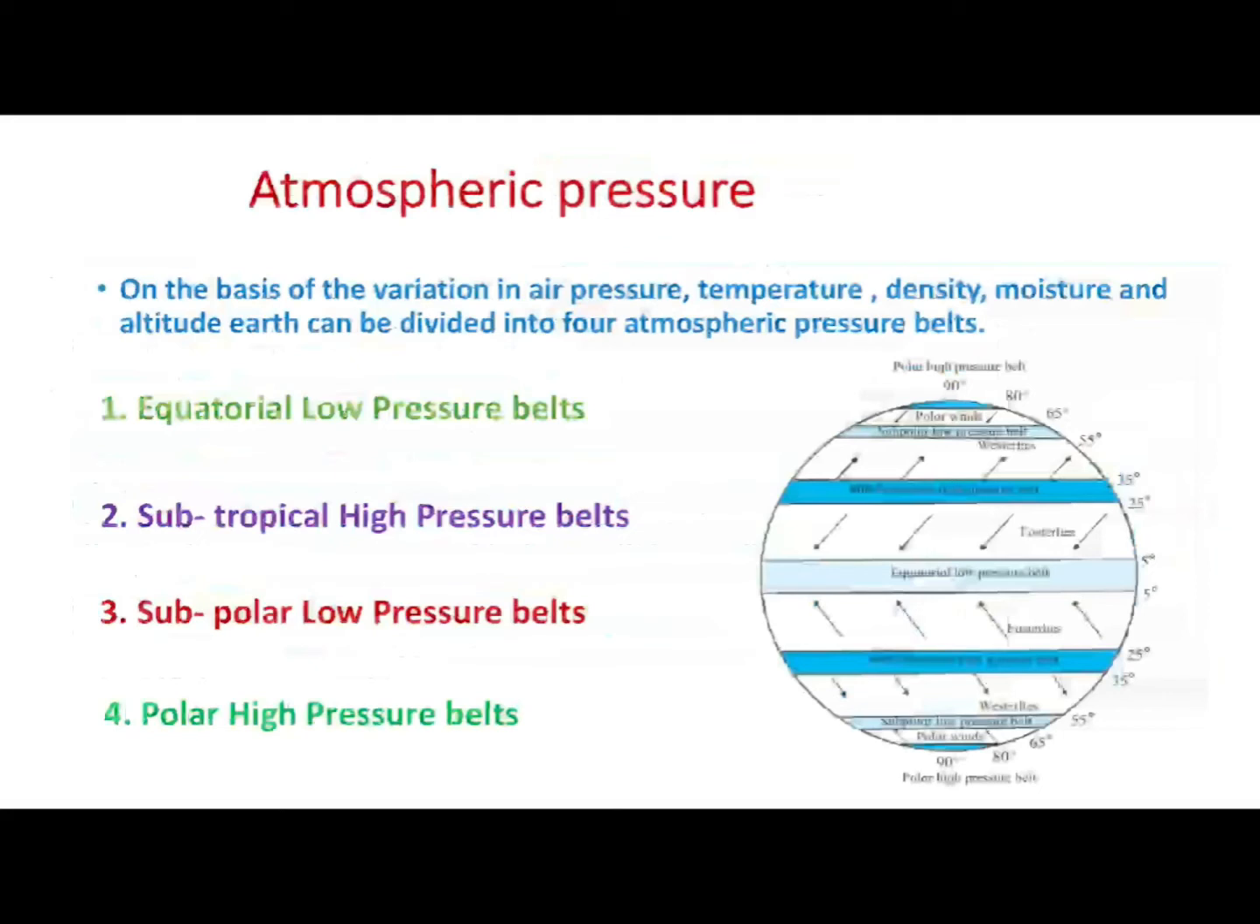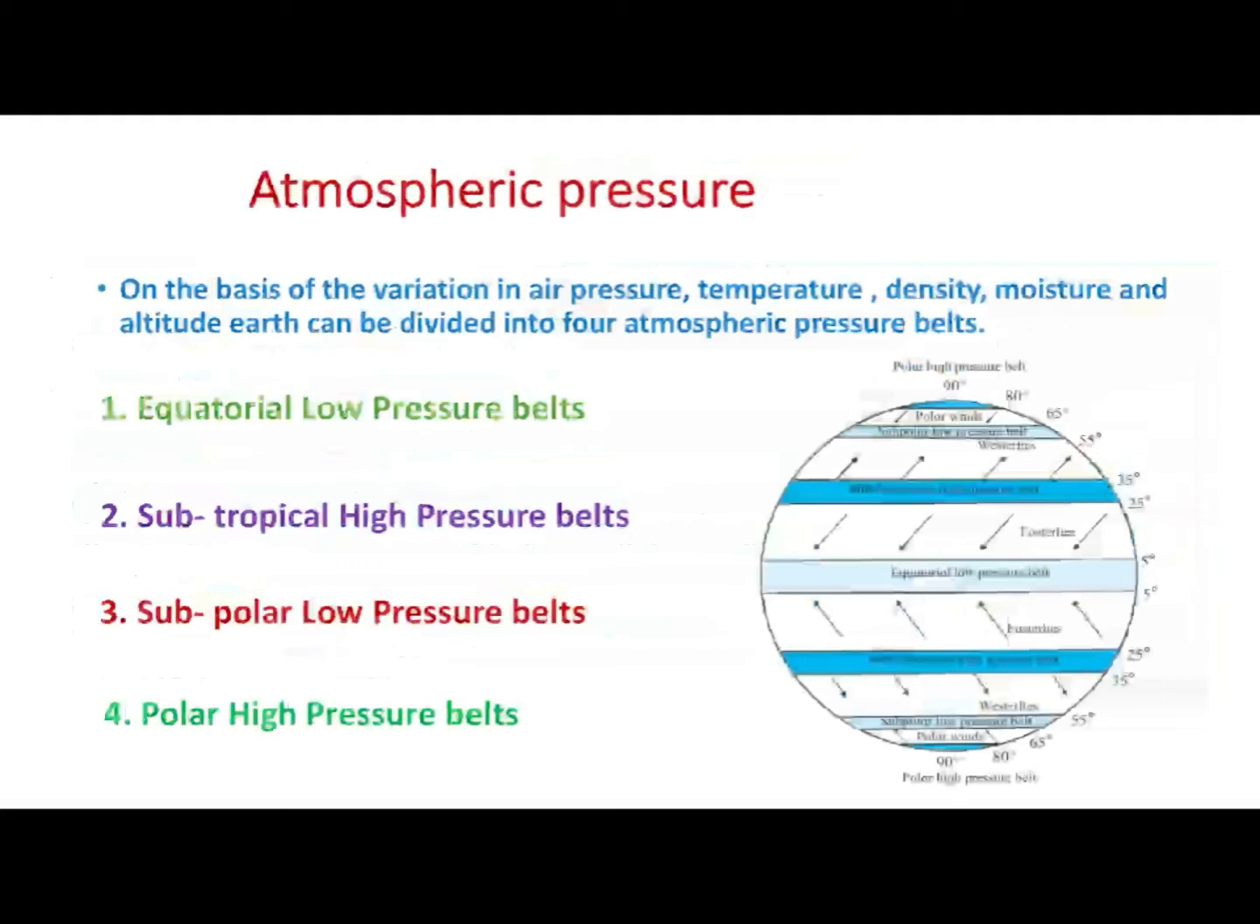Next is subtropical high pressure belts. This belt lies between 30 degrees and 35 degrees latitudes in the northern and southern hemispheres. In the northern hemisphere, it lies near the Tropic of Cancer and in the southern hemisphere, it lies near the Tropic of Capricorn. The areas falling under these belts experience low temperatures. This leads to the formation of high pressure over this belt.